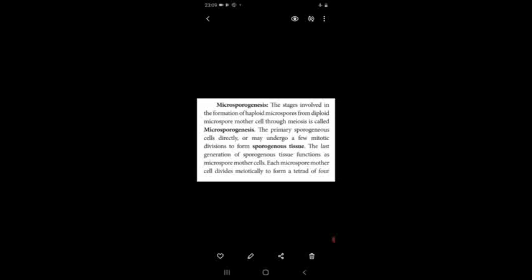Dear students, kindly note the questions. What is microsporogenesis? Important 2-mark question. We are going to learn the book back question, 5-mark question also. Explain the process of microsporogenesis. The stages involved to form haploid microspore from diploid microspore mother cell through meiotic cell division is called microsporogenesis.